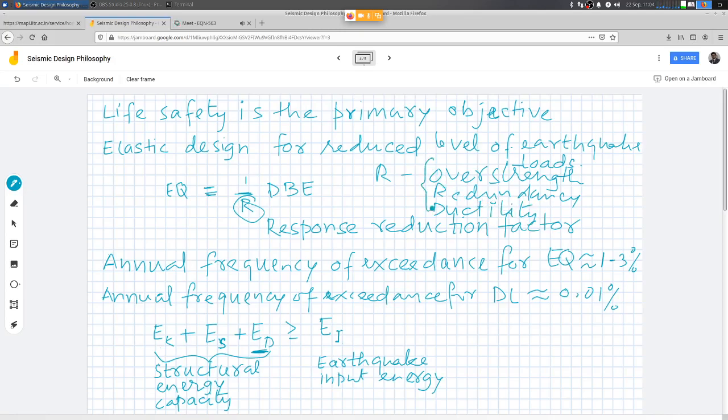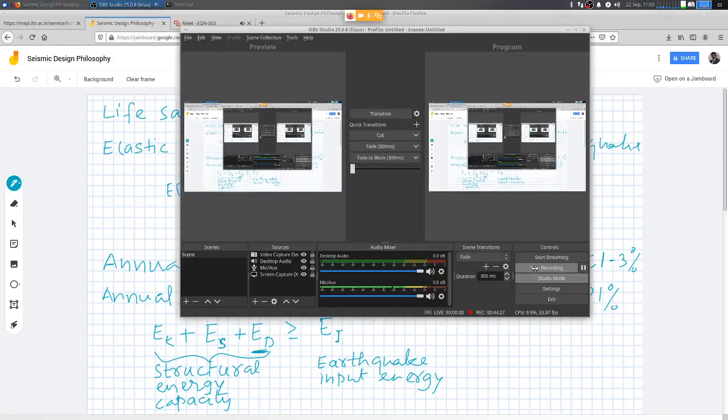Right? So we will discuss all these three issues: overstrength, redundancy, and ductility. We have discussed redundancy and ductility to some extent, but in the next lecture on Thursday we will cover this response reduction factor and its implication in greater detail. I will stop recording here.